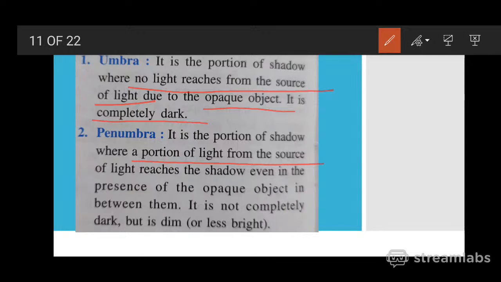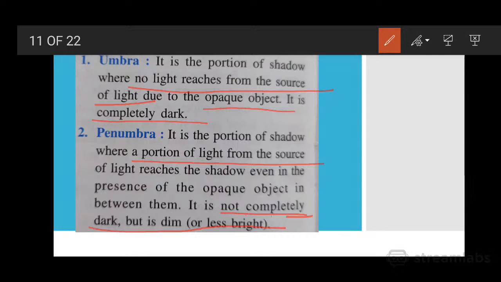It is not completely dark, but dim, or we can say less bright. This is the basic difference between umbra and penumbra: in umbra no light reaches, whereas in penumbra a portion of light reaches. Umbra is completely dark, whereas penumbra is not completely dark.